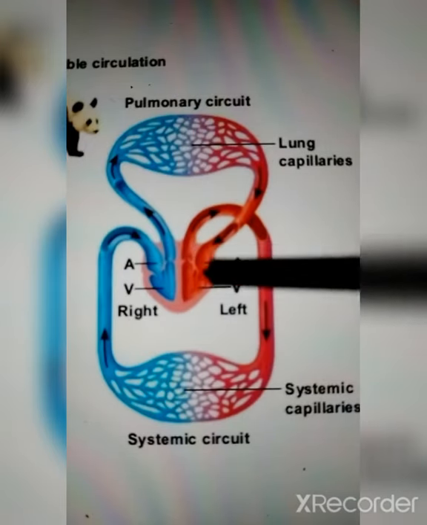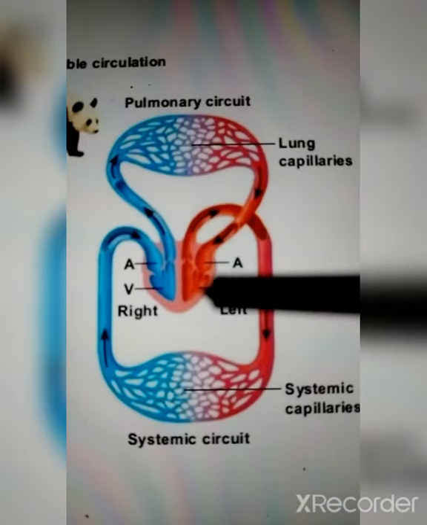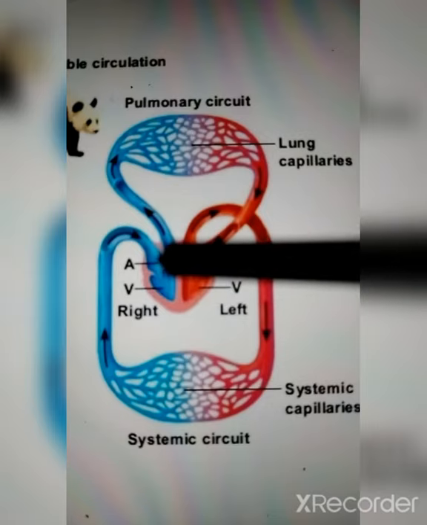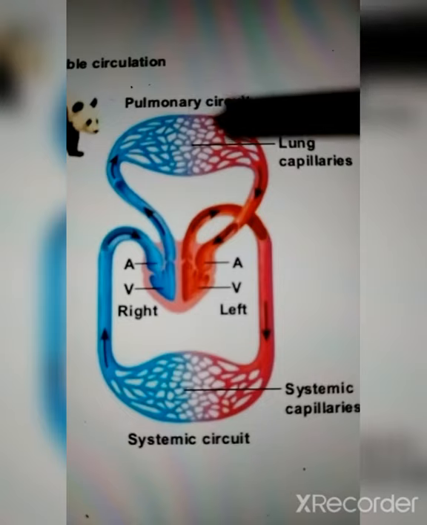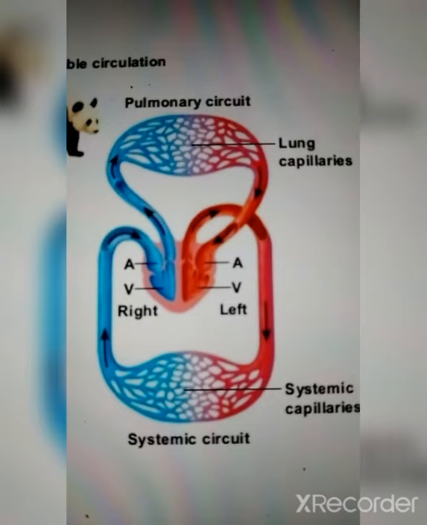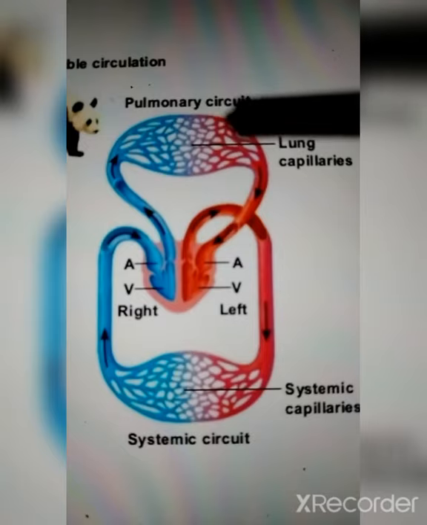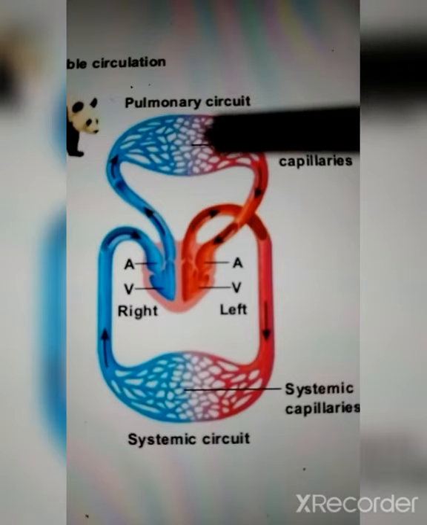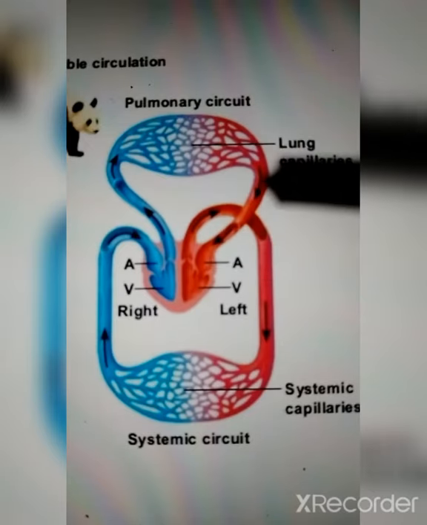Look at this figure. This is the heart, and this is the left atrium, and this is the left ventricle, this is the right atrium, this is the right ventricle, and think of this as the lungs. And from the alveolus, the capillary network would be surrounding the alveolus. You have studied that in the unit respiration. So the lungs will get the oxygen. From the lungs, the oxygen will move into the left atrium. You can see the channel here.